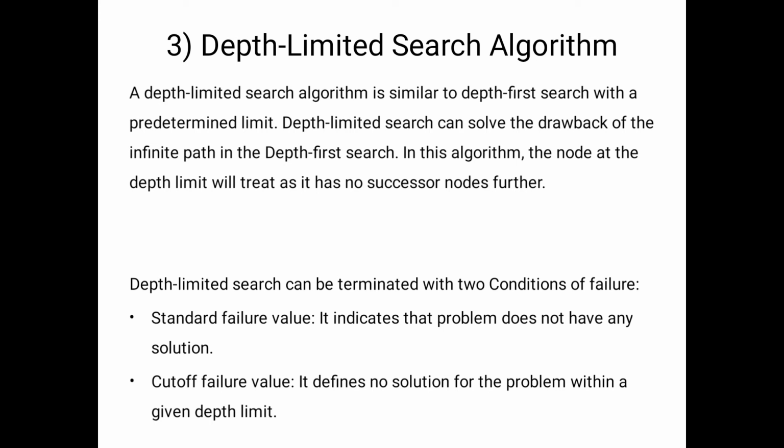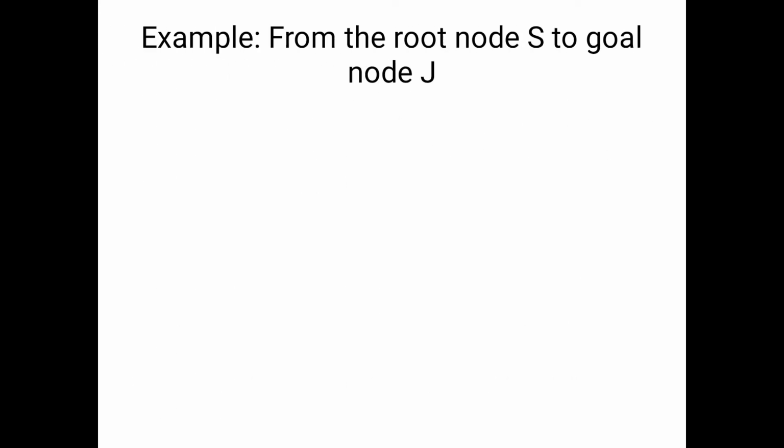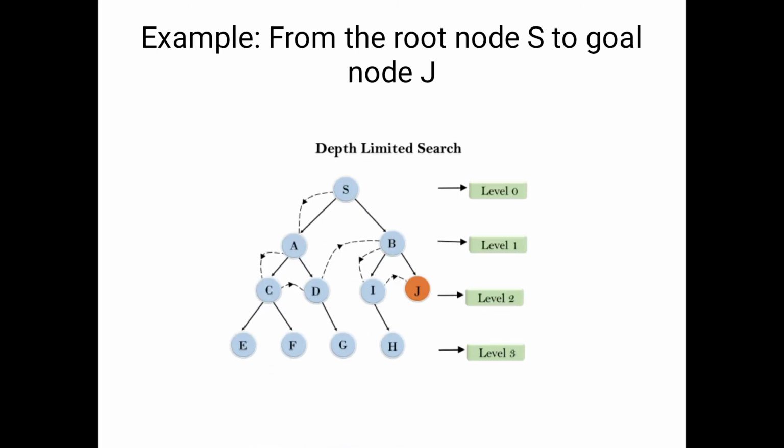Okay, now we will see the example of depth limit. So here what is our aim? We will visit the root node. From the root node, and what is the goal here? Capital J. Okay, so now we will move from S to capital A. Okay, DFS process. What is the DFS process? Here we will consider one path and we will go up to the depth. Okay, S to A to C.